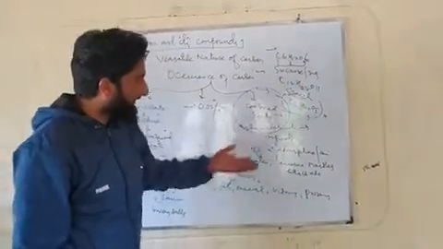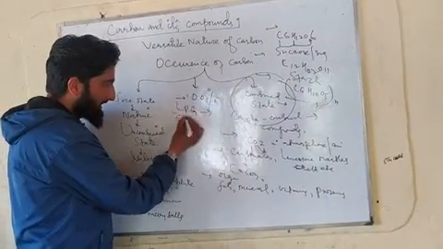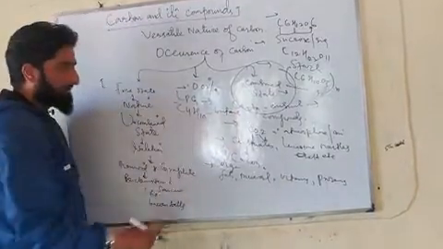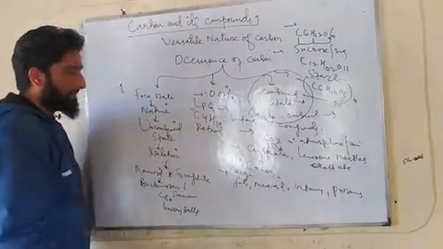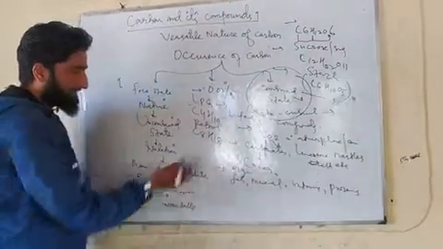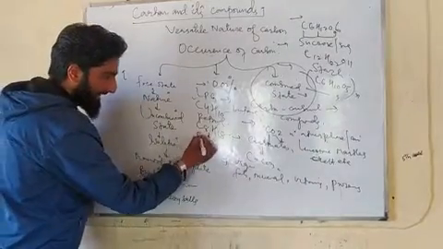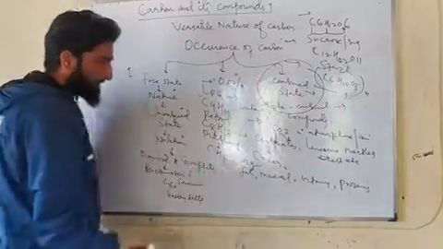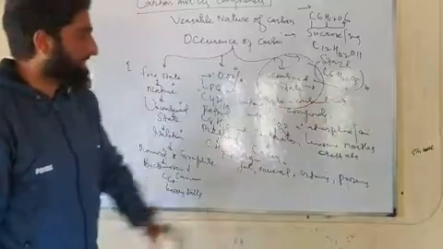So carbon can be in combination with other elements, like we have LPG. LPG contains C4H10, butane units. That means carbon in combination with hydrogen. We have petrol, I am talking about fuels. We have petrol, that is C8H18, octane units. That's carbon in combination with hydrogen. Whenever I talk about methane, that's marsh gas, CH4. The formula of methane shows carbon in combination with hydrogen. So carbon is mainly present in the combined state.